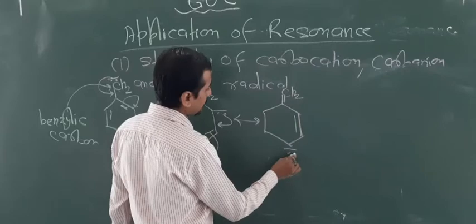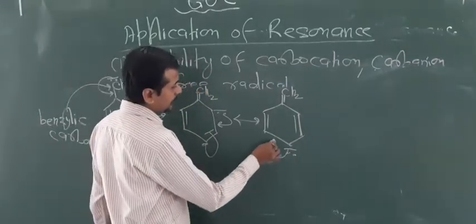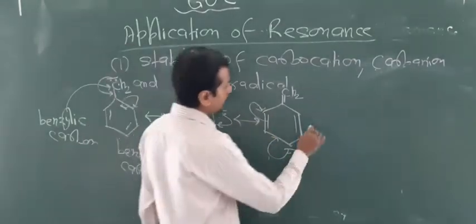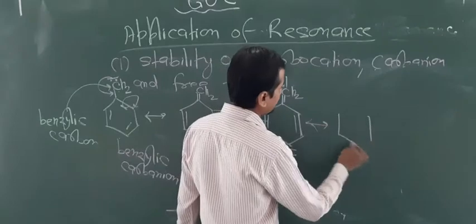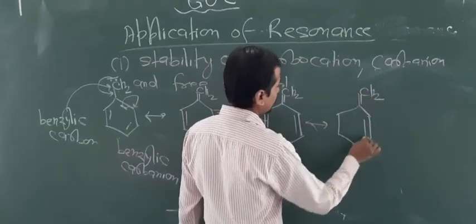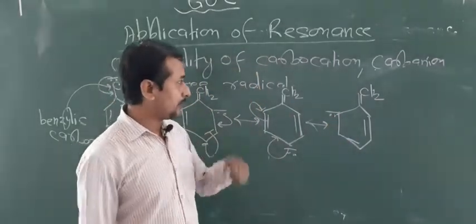Double bond, negative charge, double bond. Now the charge moves to this bond, and this bond moves to this carbon. That's why it will generate one more structure. These structures are all known as canonical structures, resonating structures or contributing structures.